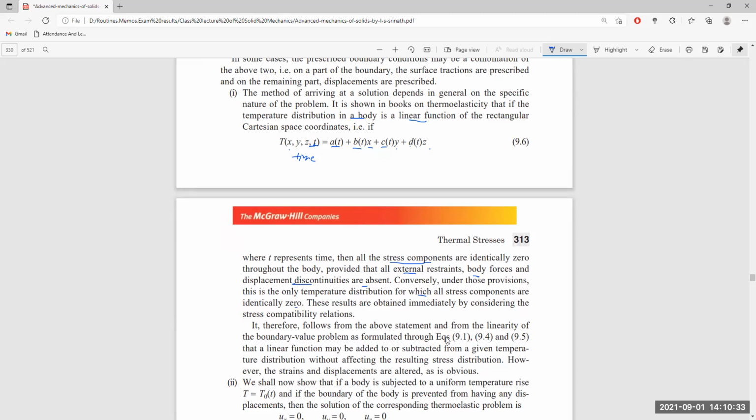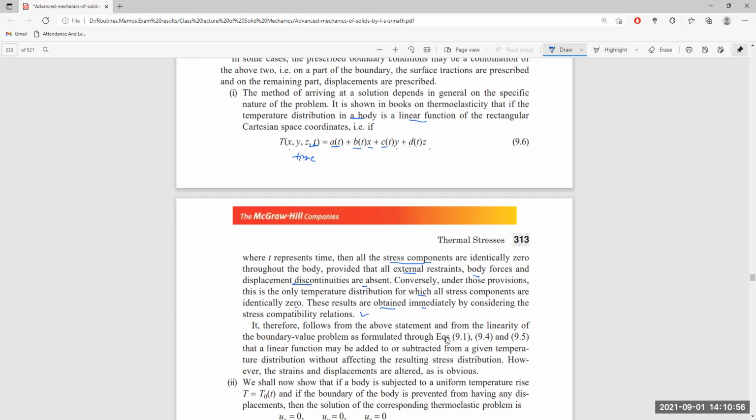According to the course of time, all these stress components are zero. These results are obtained immediately by considering the stress compatibility equation itself.